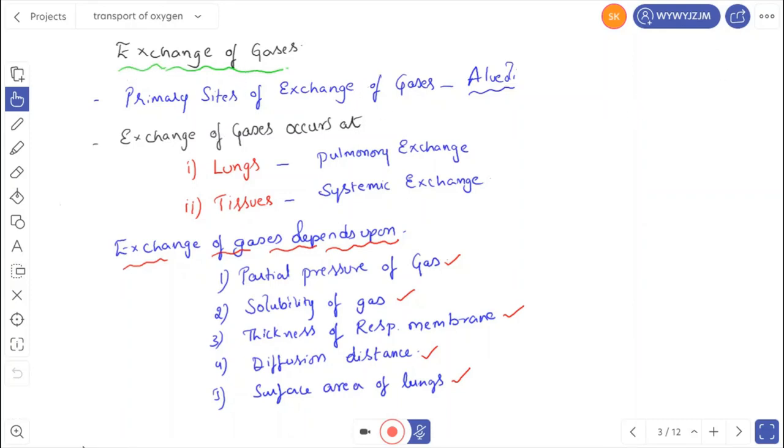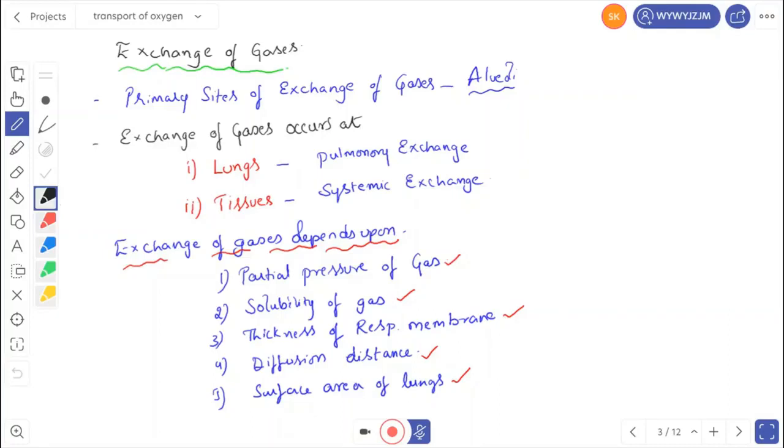Good morning, dear students. Today's topic is the exchange of gases. So, exchange of gases generally occurs where? Generally we see that exchange of gases occurs at the alveoli. We consider the alveoli as the primary sites of exchange of gases.